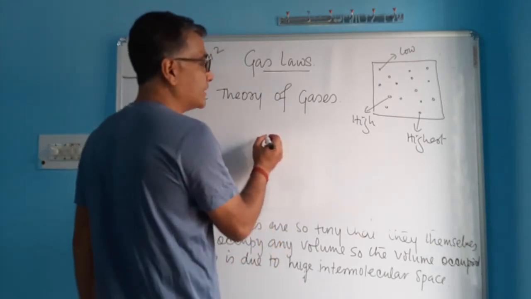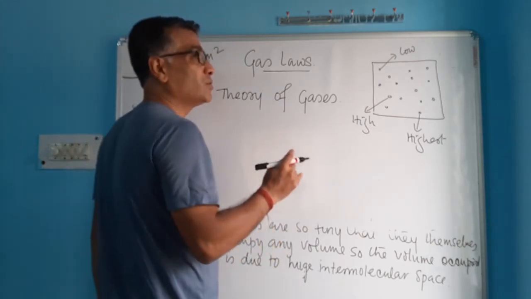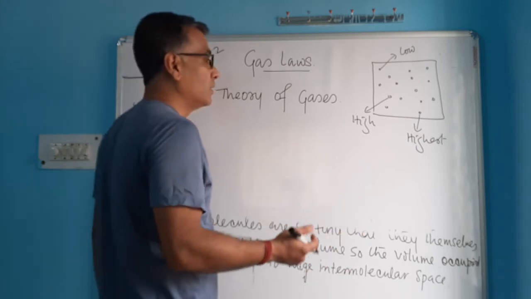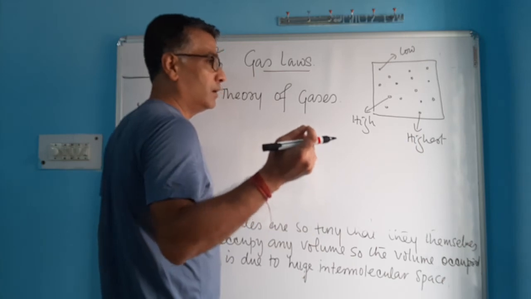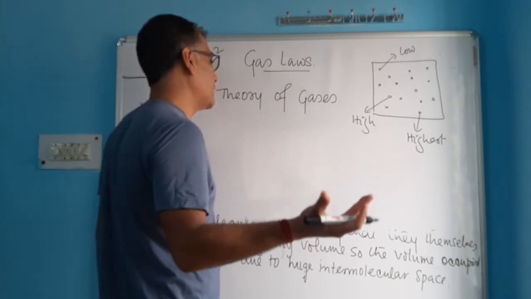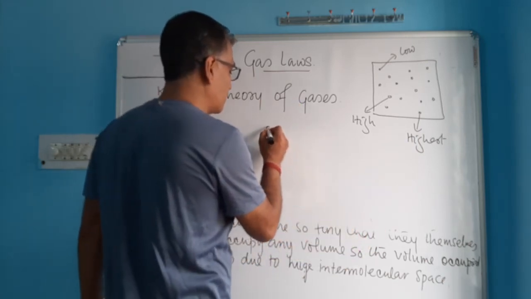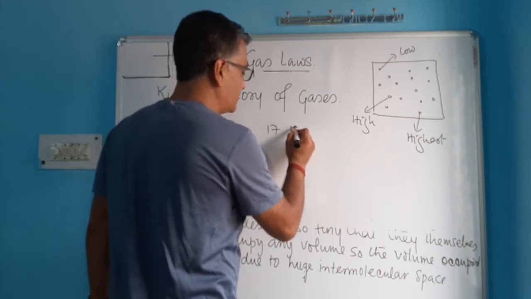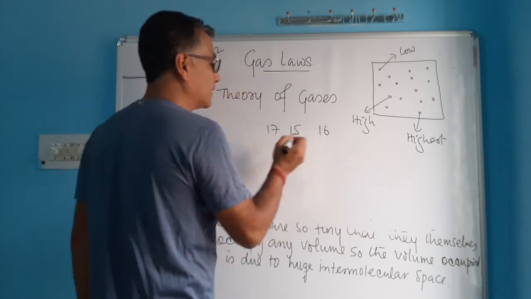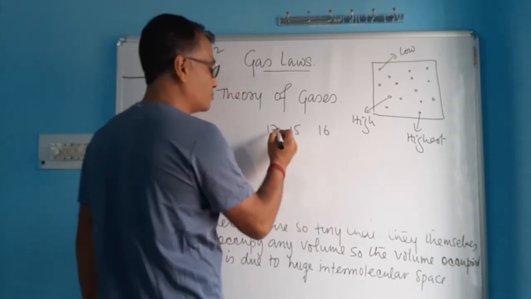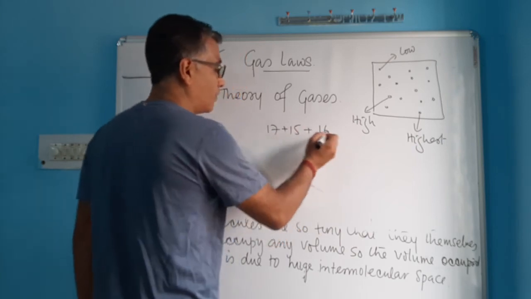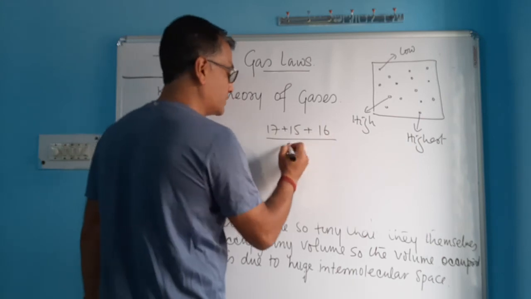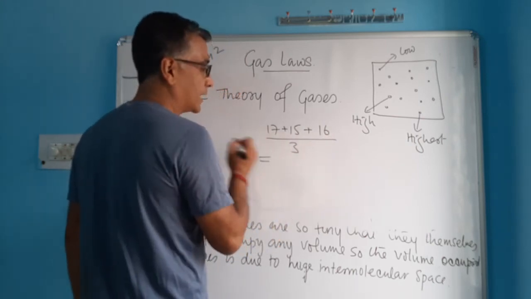For example, how do you calculate the average of ages of three different friends? Let's say you have three friends and three different ages are there. Let's say someone is 17 years, someone is 15 years, someone is 16 years. How do you calculate the average age of these three students? You've got to add the ages of all the students and then divide it by the number of students. How many are there? 3 students are there, so you divide by 3. So that's how you can calculate the average.